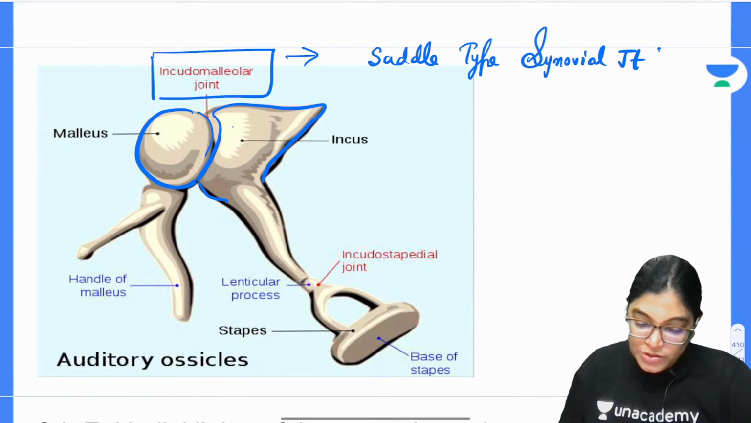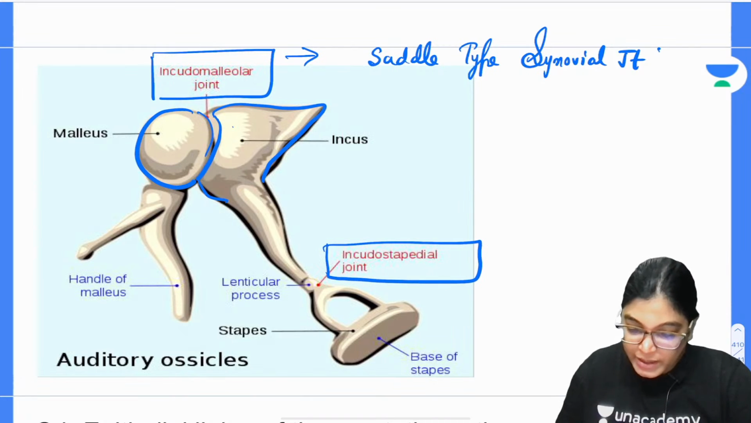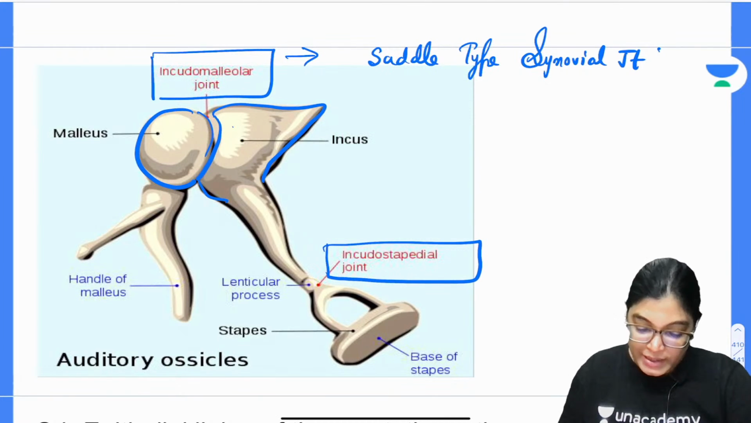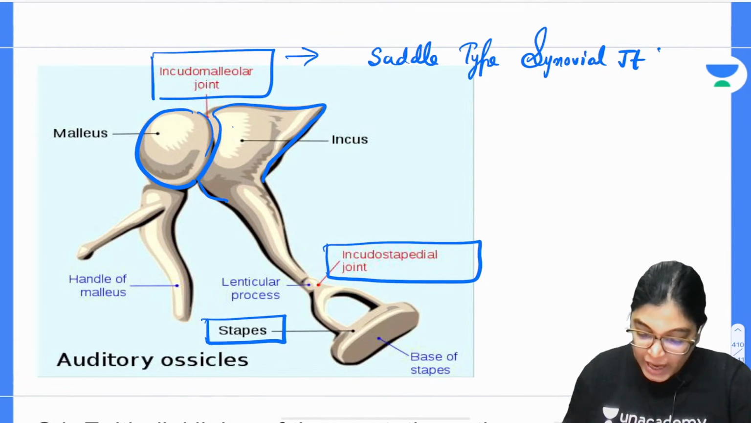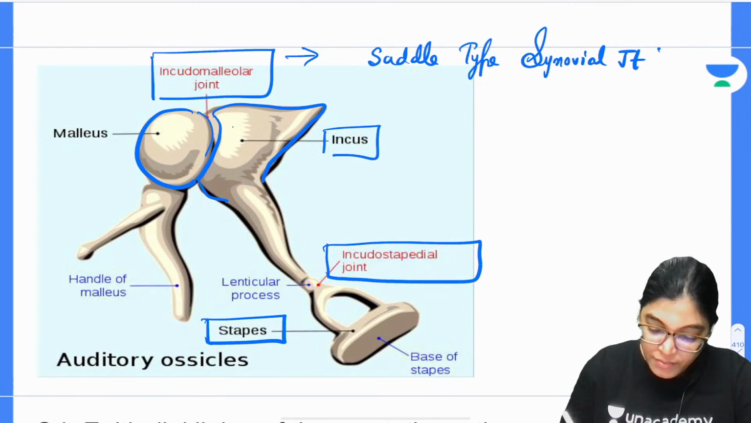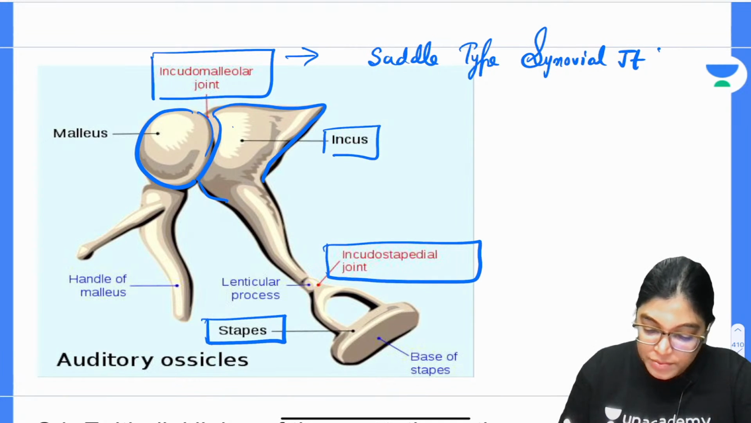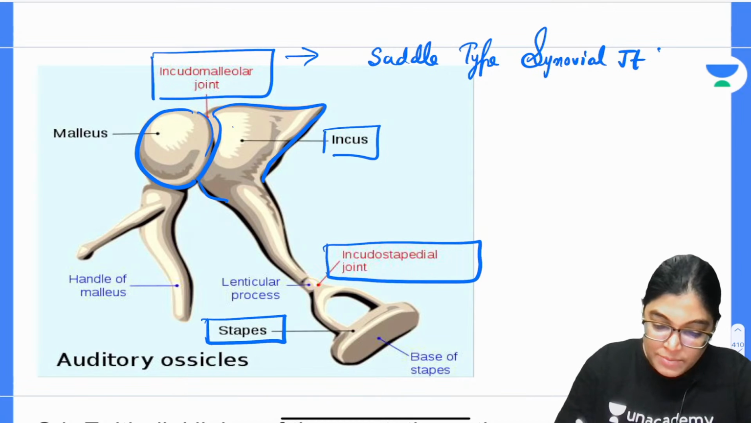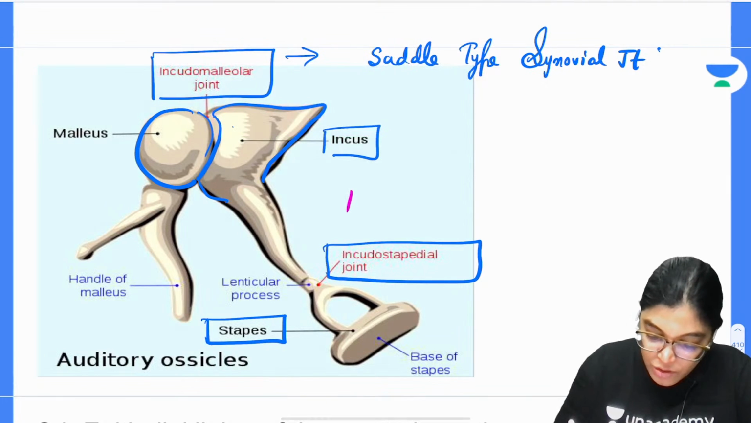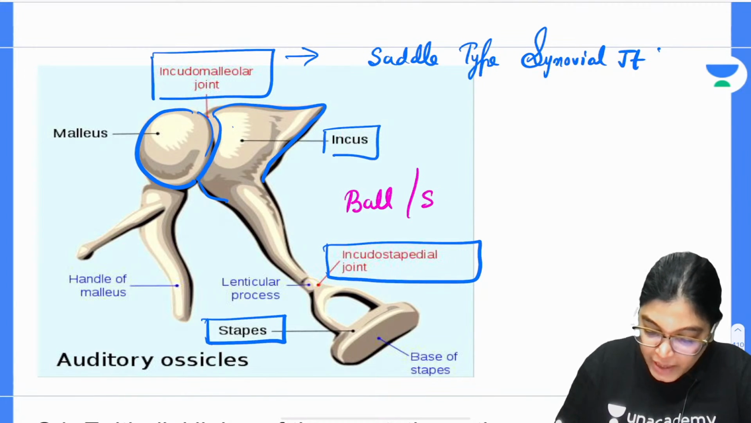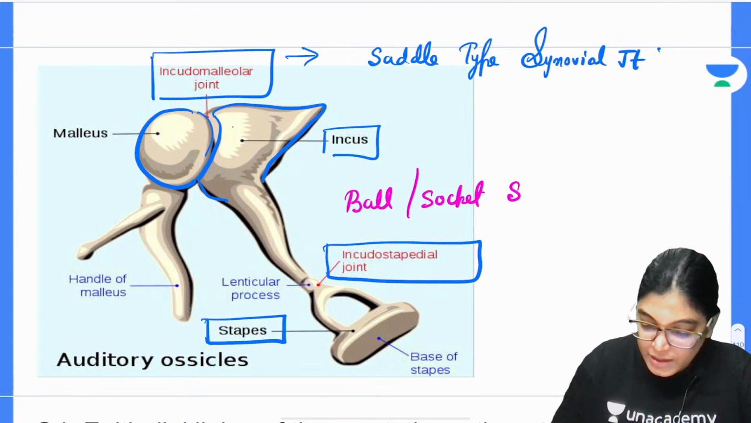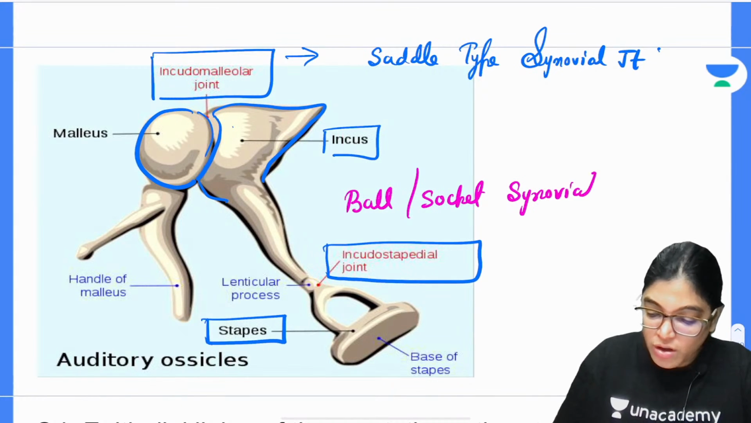Now, if I talk about the incudostapedial joint, that is the articulation between the stapes and the incus. This is an example of a ball and socket type of synovial joint. So I think the diagram is making your concepts more clear.